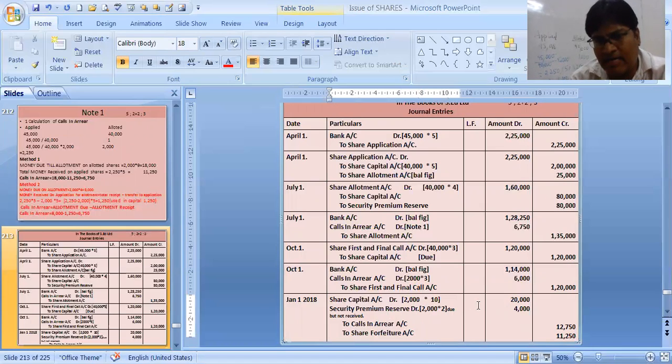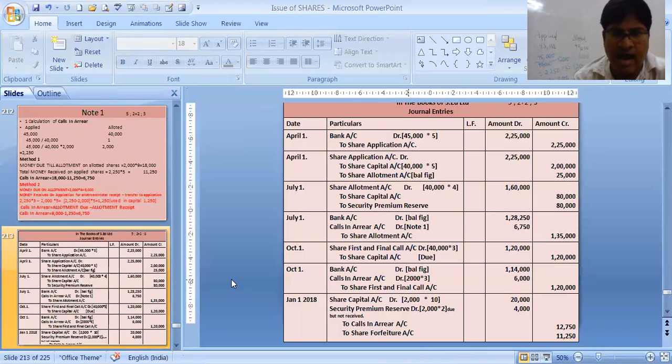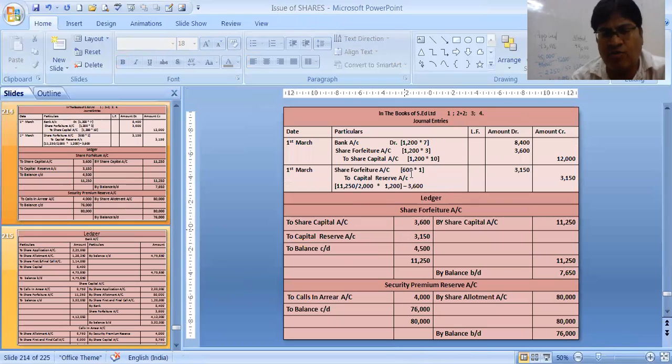Share capital account debit, 20,000, the amount due, which we are cancelling now, entire 10 rupees. Call scenario 6,000 plus 6750, 12,750, and to share forfeiture the balancing figure, that is 11,250. That is the share forfeiture amount. Now these shares are reissued. Out of 2,000, 1,200 shares are reissued at rupees 7 per share. So this is the amount.